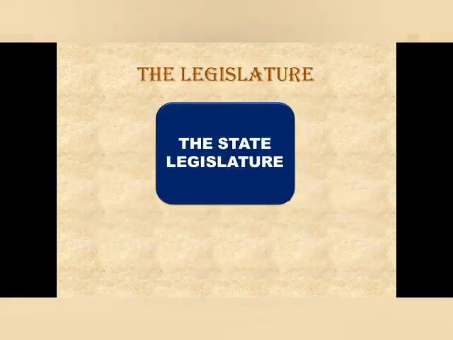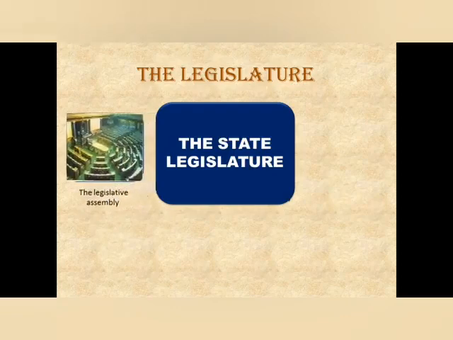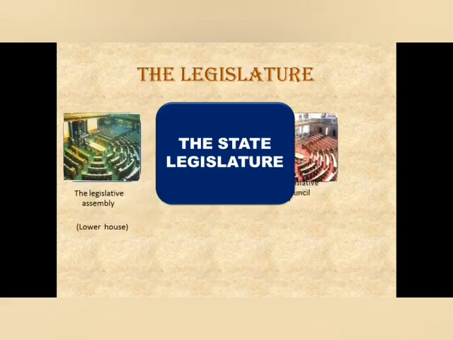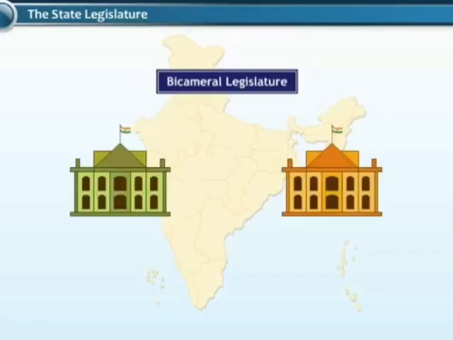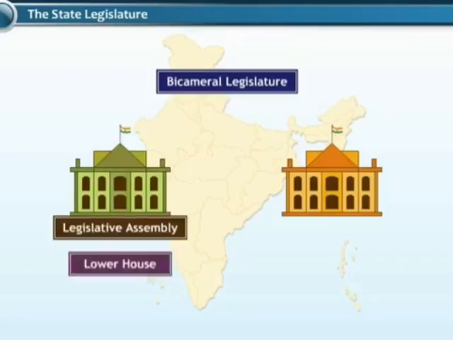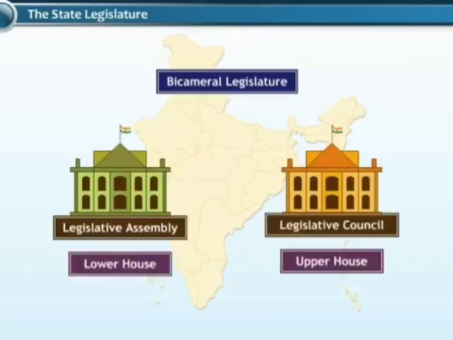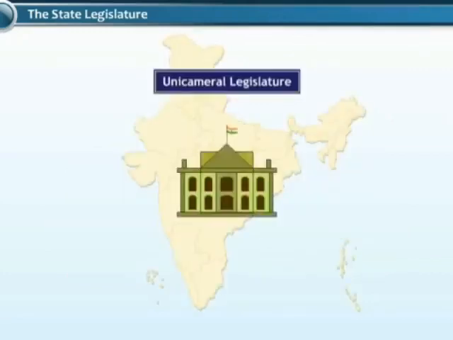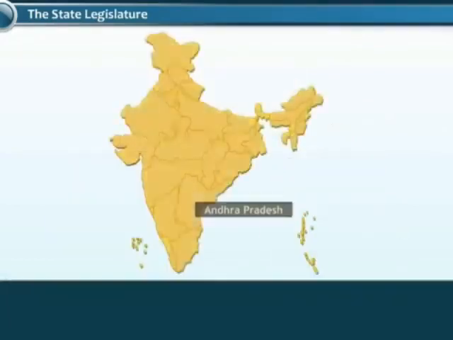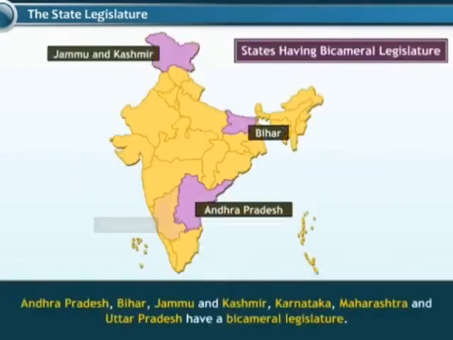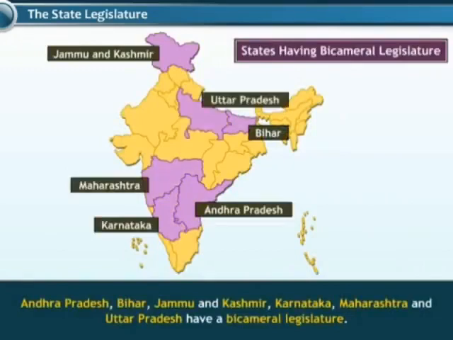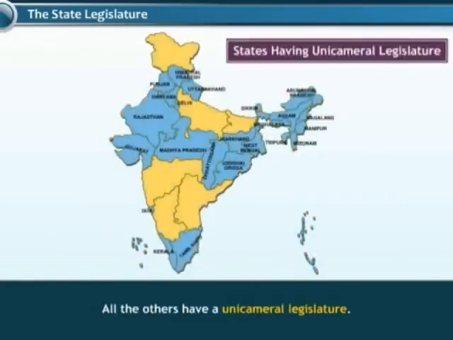A second subtopic is the legislature. The state legislature consists of the governor and 2 or 1 houses. The legislative assembly, the lower house; the legislative council, the upper house. States which have both upper house and lower house are called bicameral legislature. The states which have lower house alone are called unicameral legislature. At present, there are 7 states with bicameral legislature. The highlighted states have bicameral legislature.